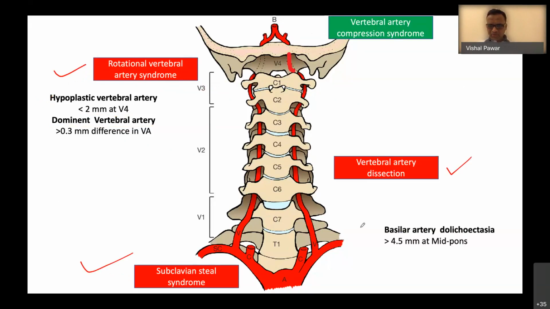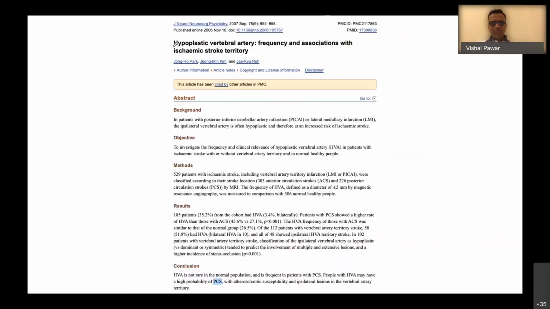And one more point I would like to tell is when to call an artery dolichoectatic. It is when the diameter of the vertebral artery is more than 4.5 millimeter at midpoints, then it is called vertebral artery dolichoectasia. Okay, so this is one paper on hypoplastic vertebral artery in which they have shown that hypoplastic vertebral artery is not rare in normal population. It is frequent in posterior circulation stroke, and the patients with hypoplastic vertebral artery have high chances of getting a posterior circulation stroke as compared to a normal caliber artery.